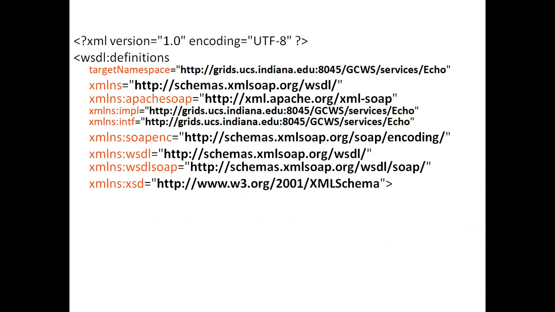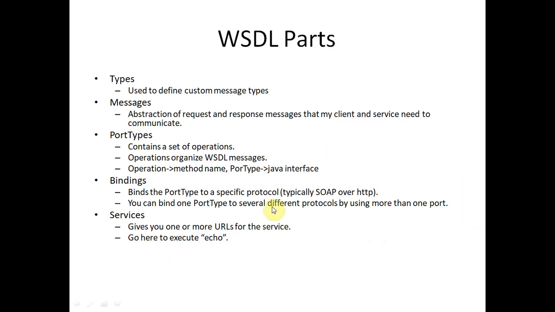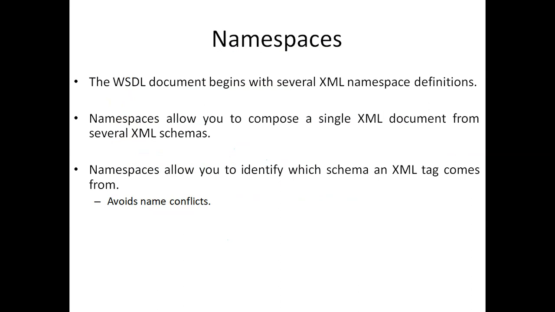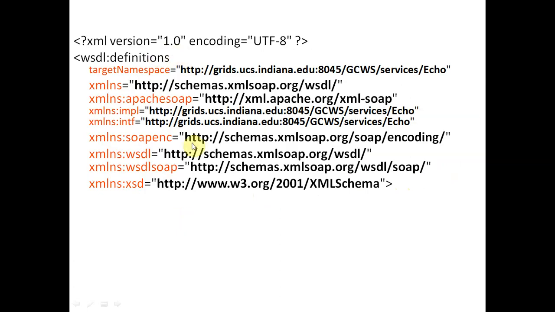So basically, again you can see WSDL is divided into types, message, port type, binding, and services. And before that we have the namespace. A WSDL document gives several XML namespace definitions, and namespaces allow you to compose a single XML document from several XML schemas. Namespaces allow you to identify which schema an XML tag comes from.